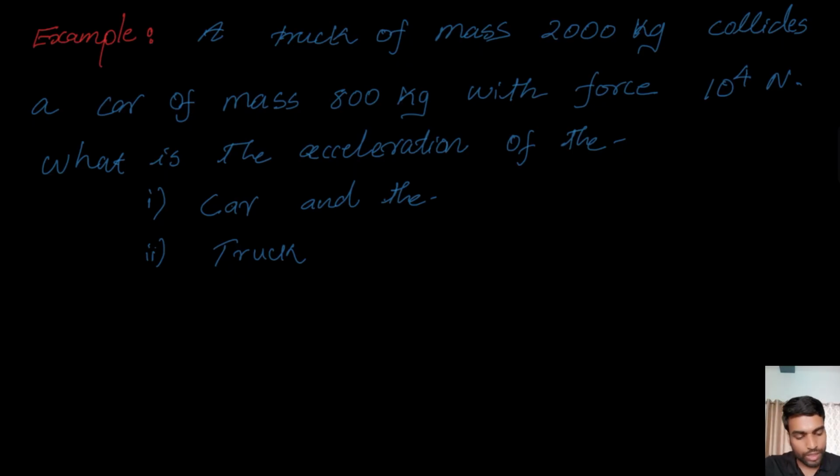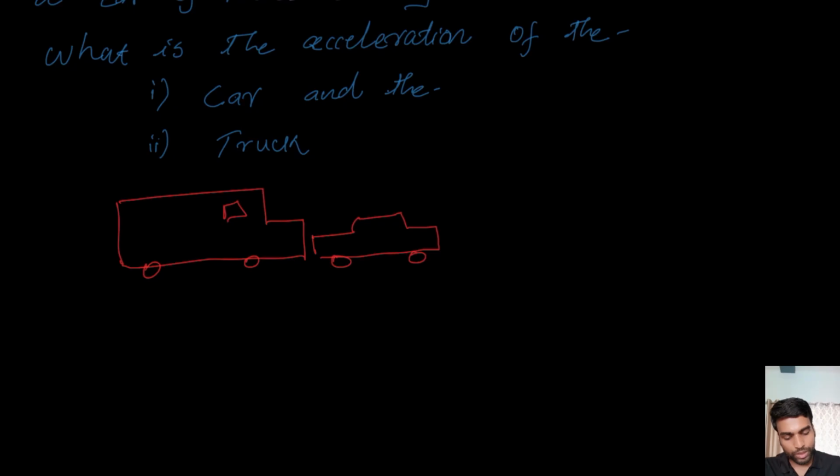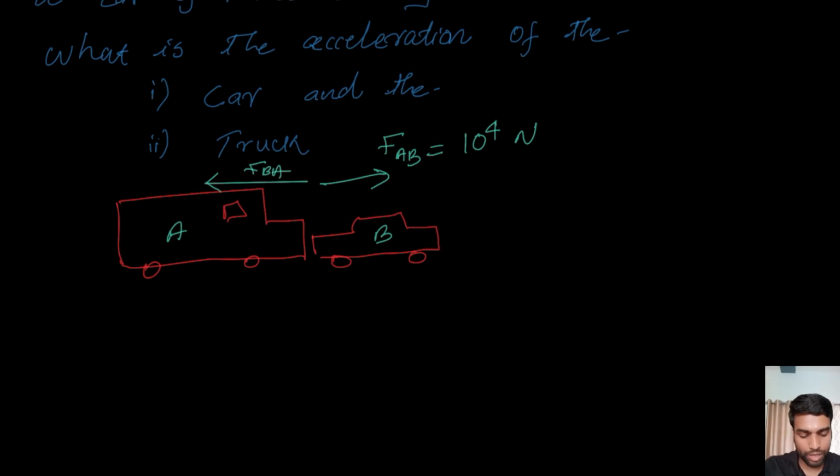Okay, right. Now, let me draw a very simple picture. There is a truck and it is colliding with a car. The force acting on the car by the truck is F_AB equal to 10 to the power 4 Newton, and let me consider the truck as A and the car as B. Now the force acting on the truck by the car is F_BA, and both of them must be equal. F_BA must be equal to F_AB, at least in magnitude, right?